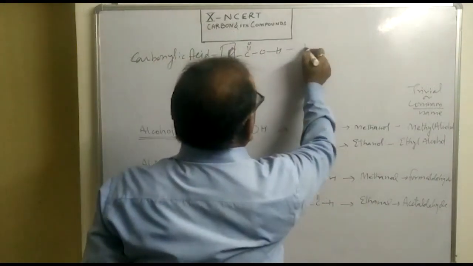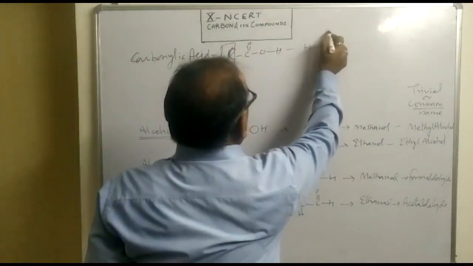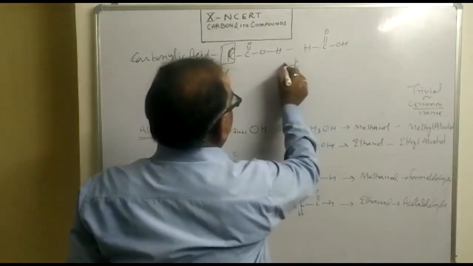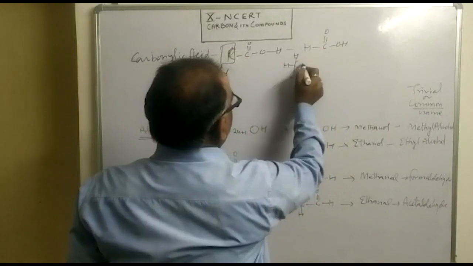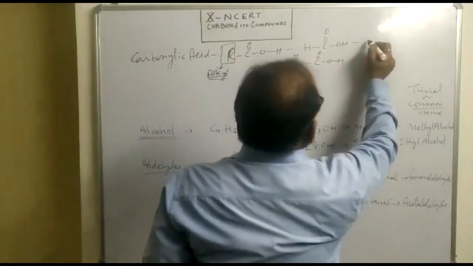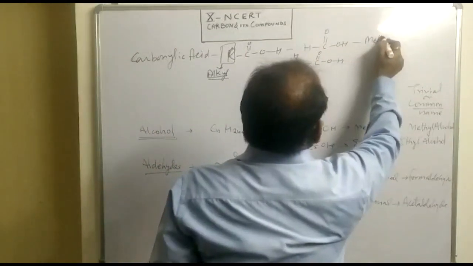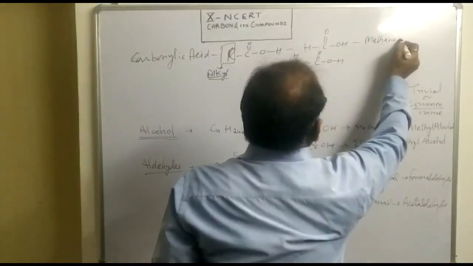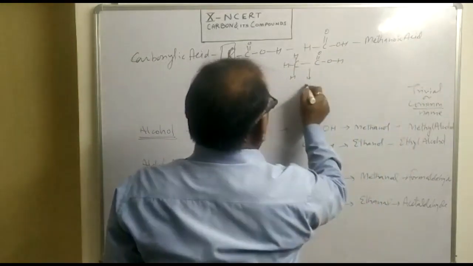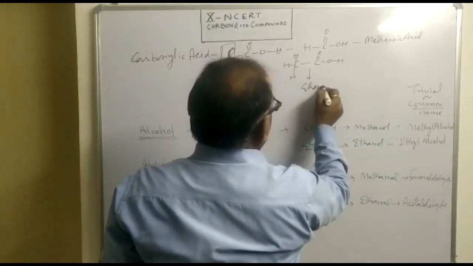So its first member is HCOOH. Second member is CH3COOH. The first is called methanoic acid, and this compound is called ethanoic acid.